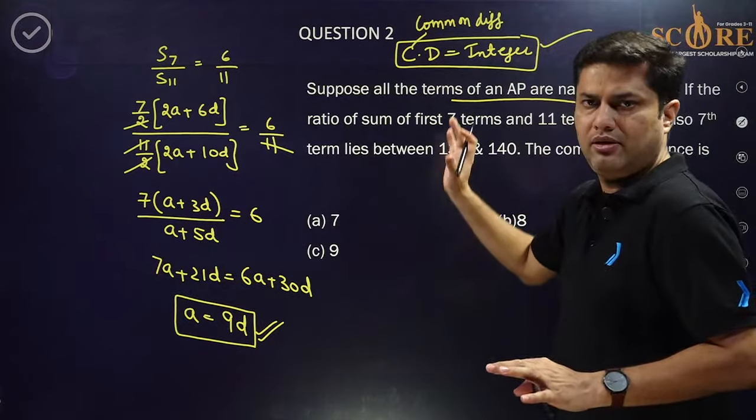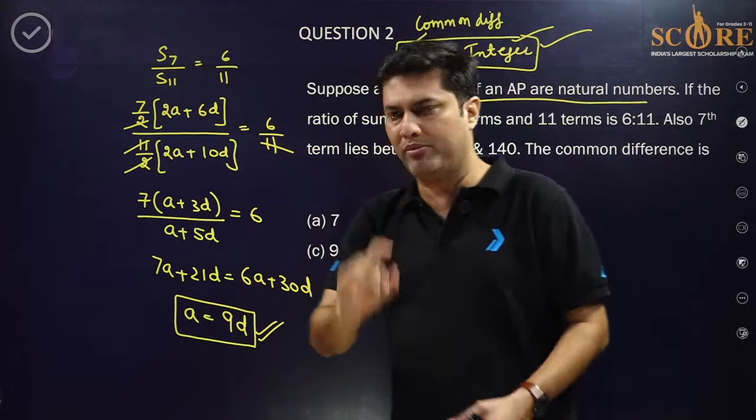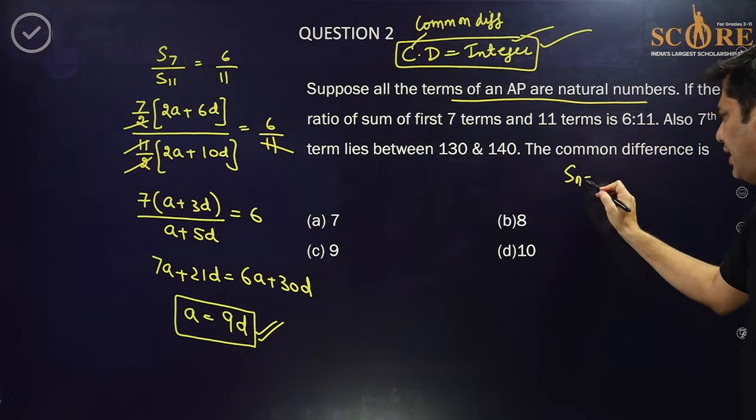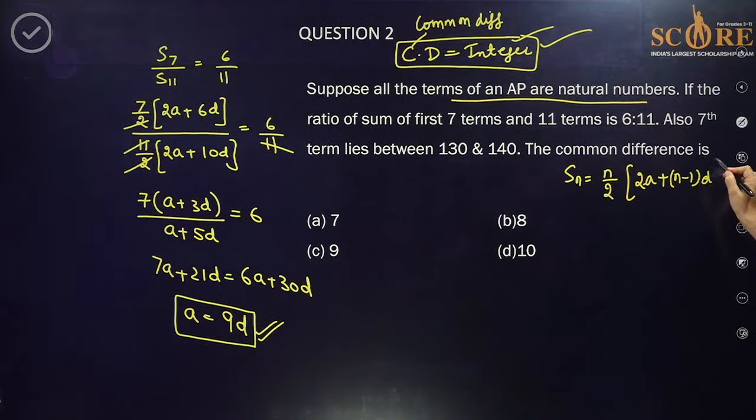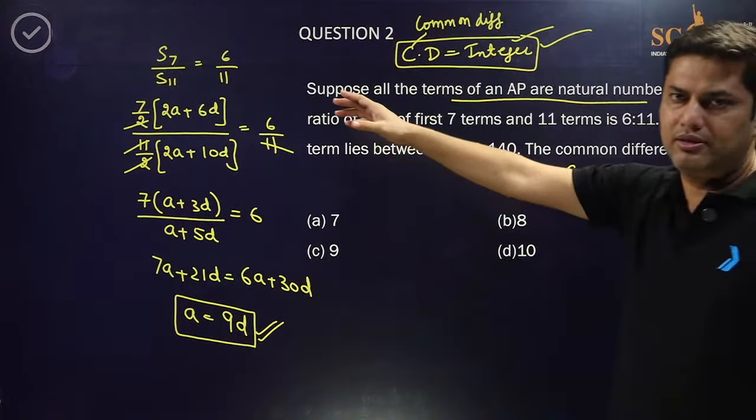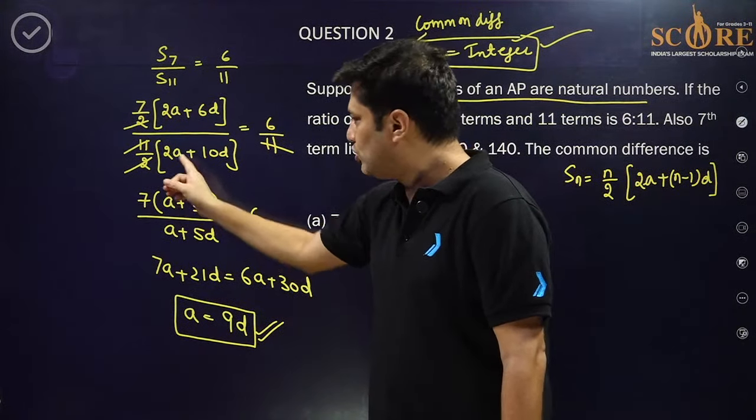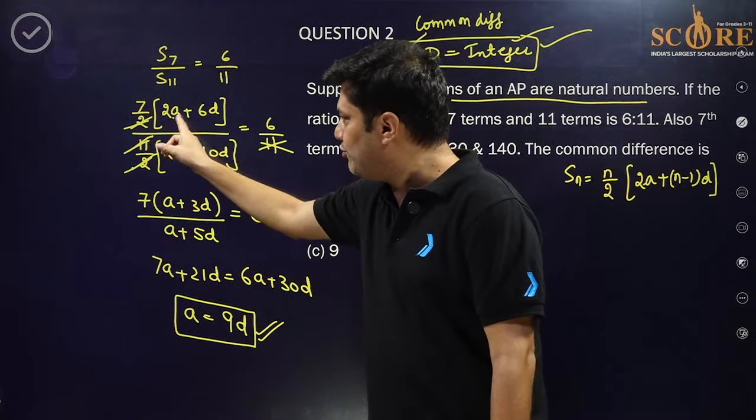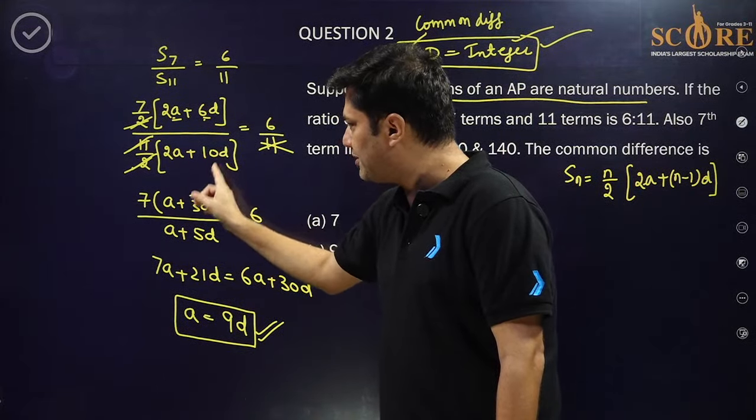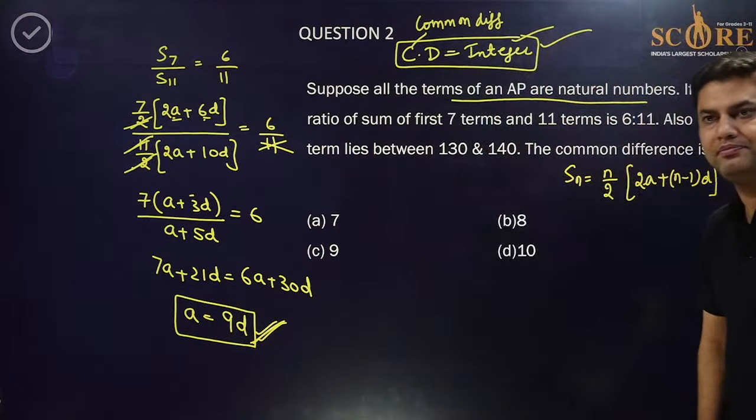I have repeated again. Common difference is an integer. Ratio of the sum of 7 terms upon 11 terms. You know the formula for n terms of an AP: n by 2, where n is the total terms, into twice A, where A is the first term, plus (n minus 1) D, where D is the common difference. That's the formula I applied here. The ratio of the sum of 7 terms and sum of 11 terms is 6 by 11. So 2 is cancelling out, 11 is cancelling out. Here 7 into, if you take 2 common, A plus 3D upon A plus 5D equal to 6. Cross multiplying, you are getting this relation, A equal to 9D.